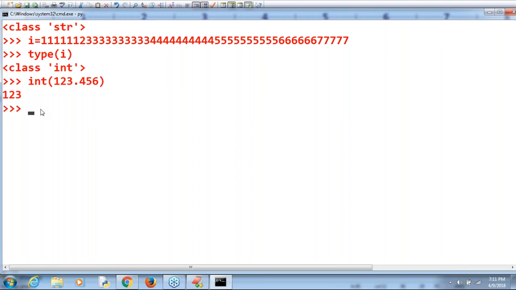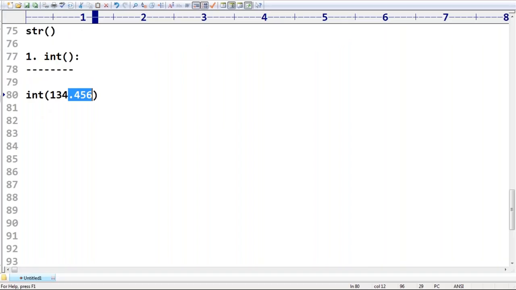Remember that. Next, here these are Python inbuilt functions. I'm not calling them on any object. These are Python inbuilt functions.